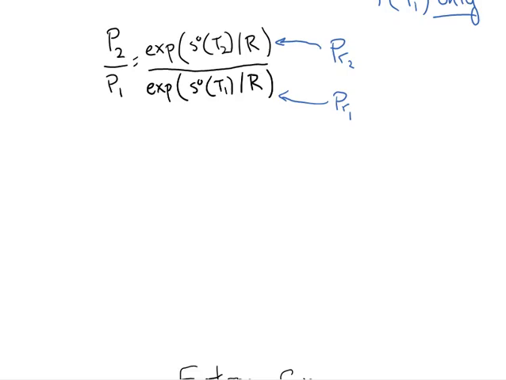And on the bottom, again, that's the same expression. It's just now related to temperature 1 instead of temperature 2. And so we can calculate that expression. We can take S naught divided by R, and we can raise e to that power, and then we'll just call that p sub r. And it's p sub r1 because it's related to T1. And all we're doing here is just using a shorthand notation. That's it, okay?